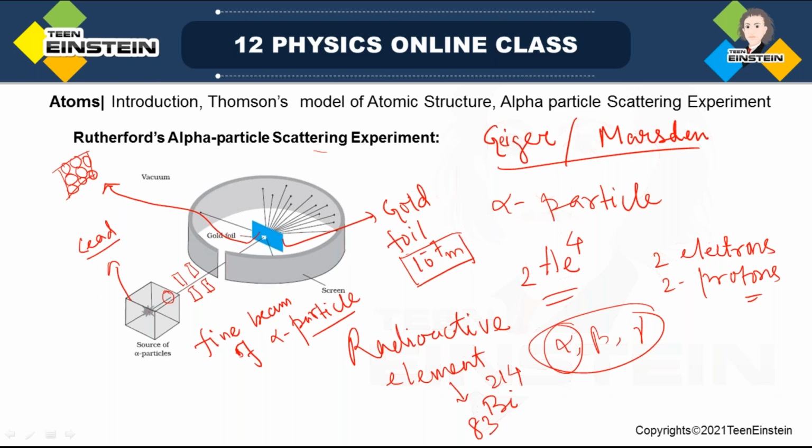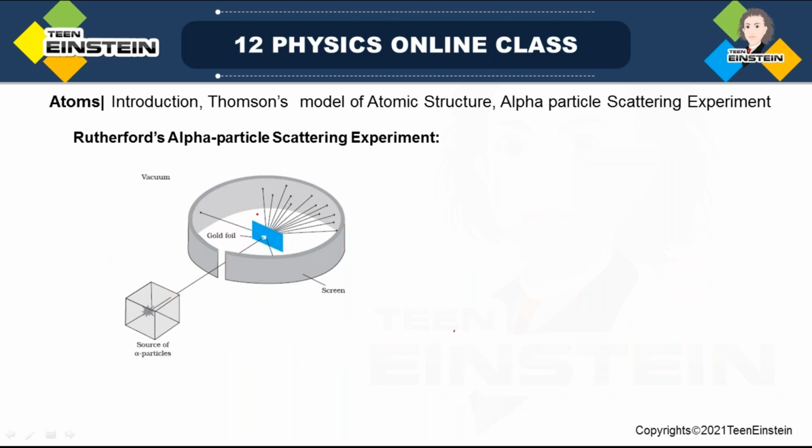So the alpha particle goes all the way through as a fine beam and strikes the gold foil. After striking, there are a few possibilities, as you can see. I'll just clean everything. After striking the gold foil, the beam of alpha particles goes like this, and most of them pass through.